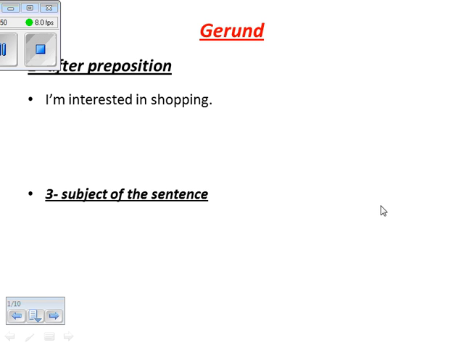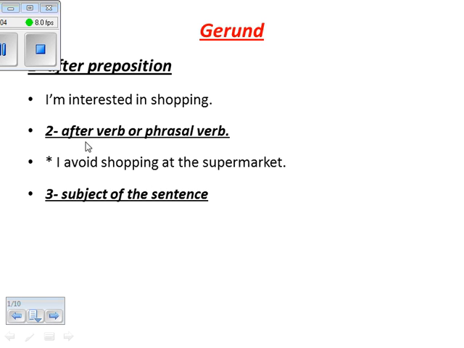The second condition, when I say I avoid shopping at supermarkets. When I say I avoid shopping, here I use gerund again. So yes, I use gerund after verbs or phrasal verbs. What are these verbs or phrasal verbs? I'll tell you. Mark number 2 and I'll tell you these verbs, the verbs which are followed by ing, gerund.